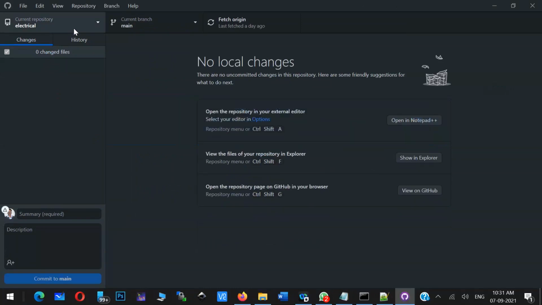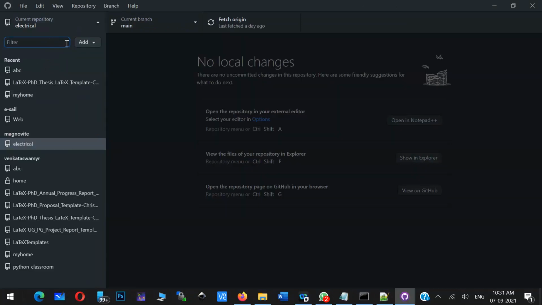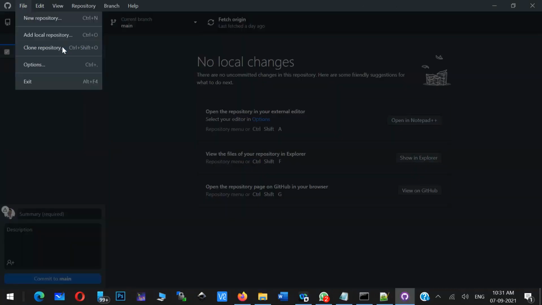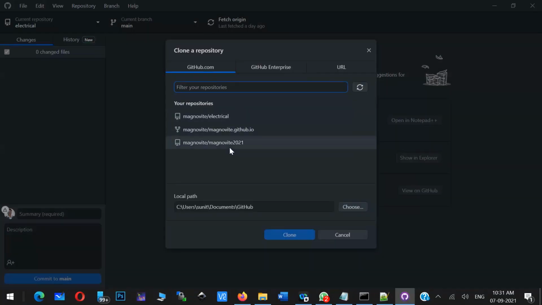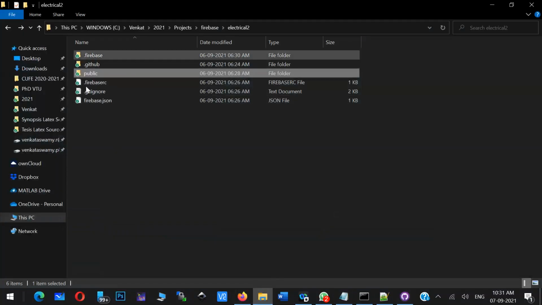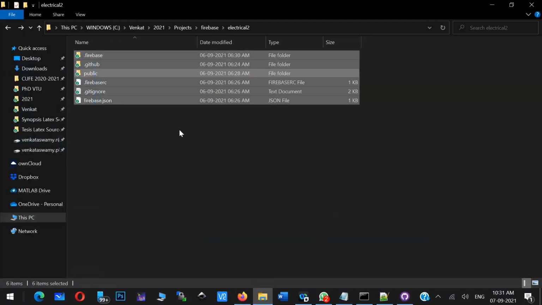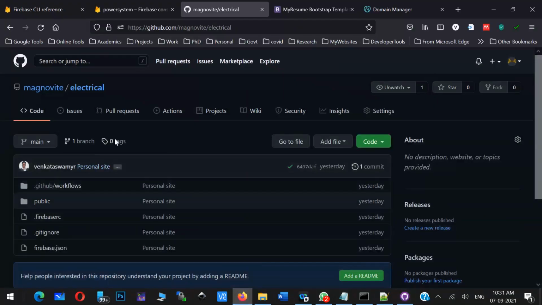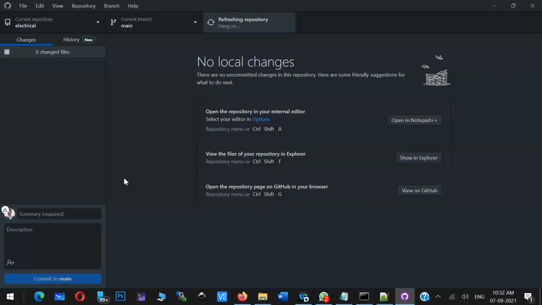You log into your portal, and whatever applications you have, in a repository, in that particular repository you just upload all this content. So in one of the repositories in your GitHub, you just have to upload.